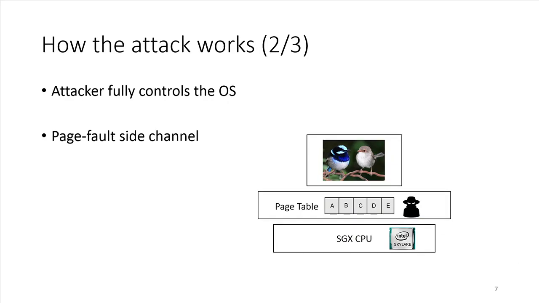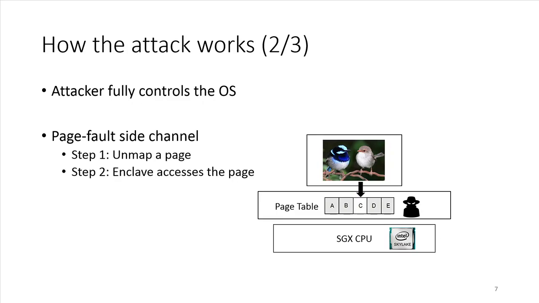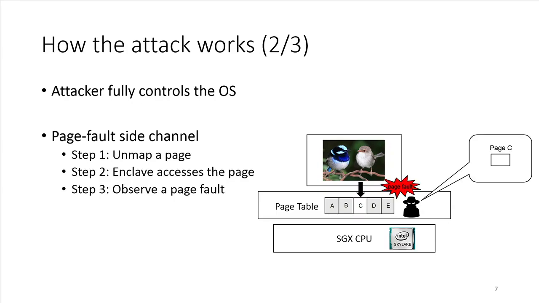The attacker can play around with the page table by first unmapping the page and waiting for the enclave to execute. Once the enclave executes the unmapped page, the attacker can observe the exact page that is executed by the enclave program.